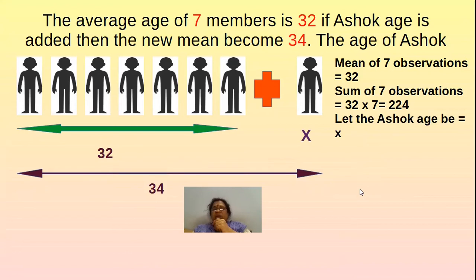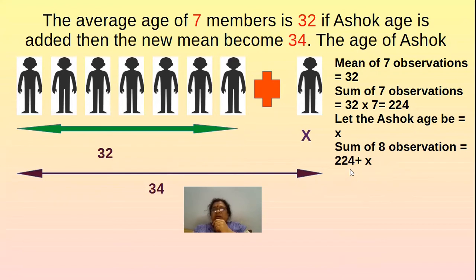We have taken Ashok's age as x, so we add Ashok's age to the total sum of the ages of 7 members. The observations will now become 8. So when Ashok's age is added, the sum of the ages of 8 members will become 224 plus x.